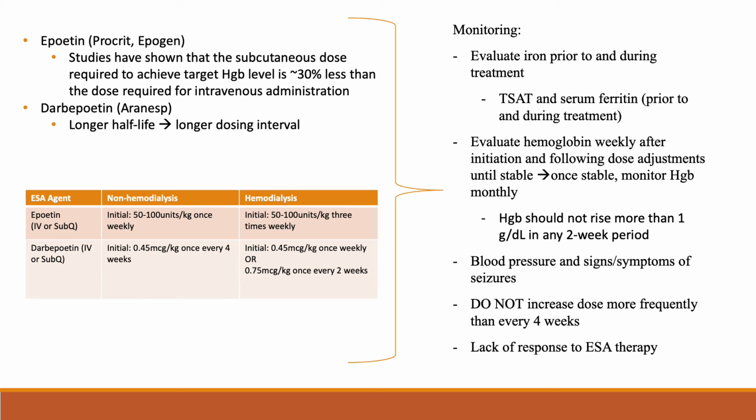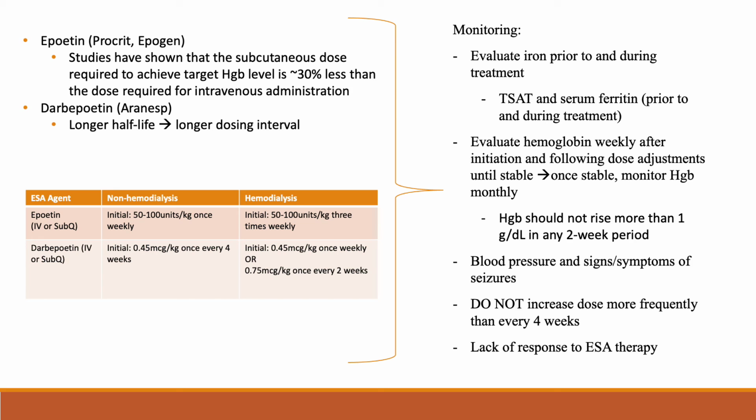Darbepoetin differs from epoetin in that it is a glycosylated protein and exhibits a longer half-life, allowing for a longer dosing interval. Clinical practice guidelines consider epoetin and darbepoetin to be therapeutic equivalents. I have listed the recommended dosing per UpToDate for each of the agents. In terms of monitoring, iron status should be evaluated prior to and during ESA treatment. This is because effective erythropoiesis is dependent on adequate availability of both erythropoietin and iron.